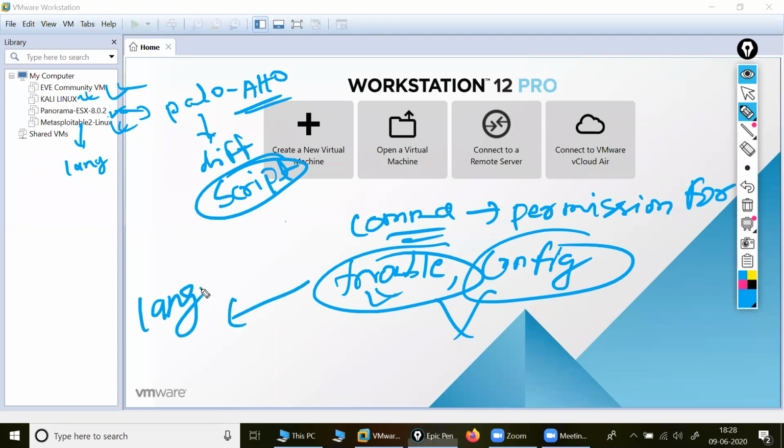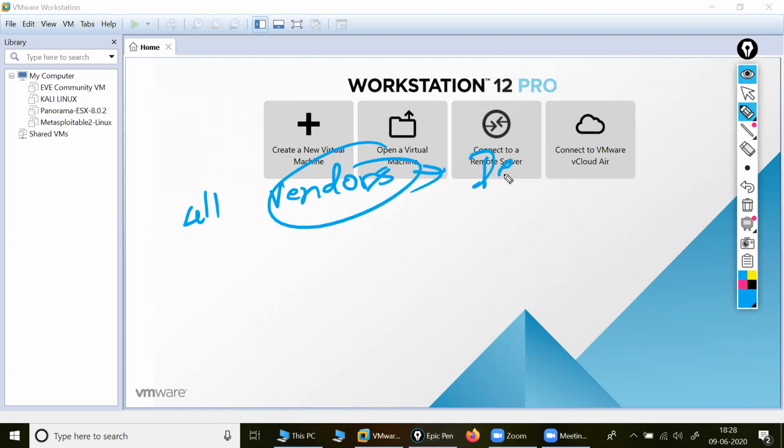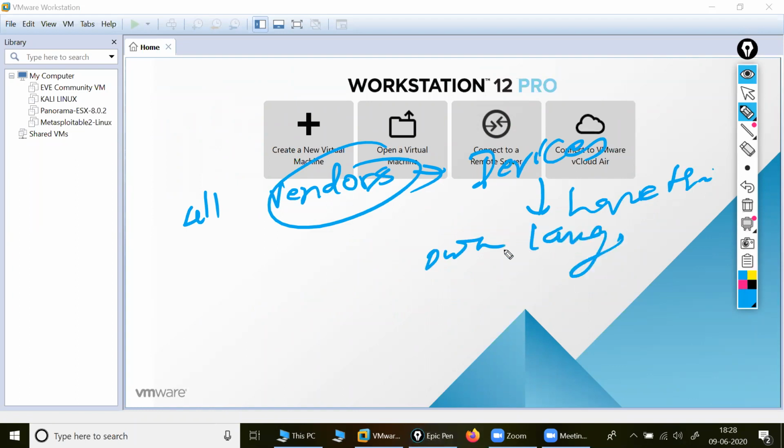I told you, different languages. All vendors or all devices have their own language, a scripting language.